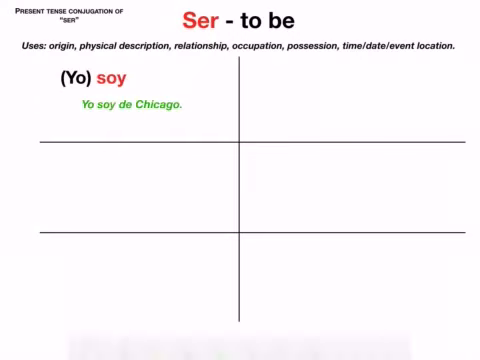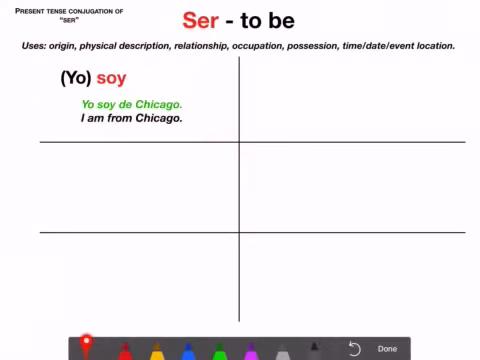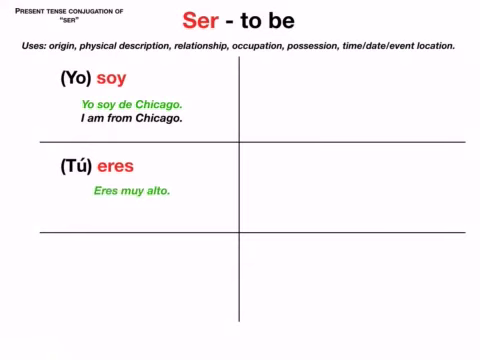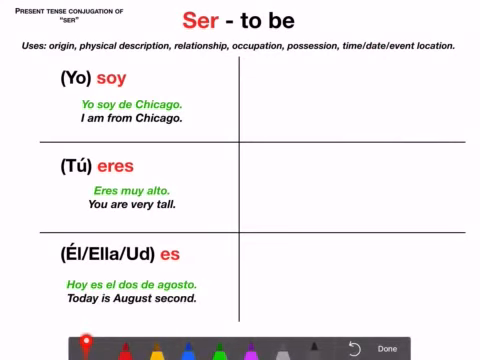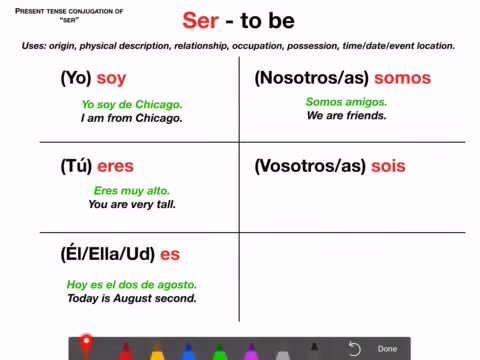Yo soy de Chicago. I'm from Chicago. Tú eres muy alto. You are very tall. Él, ella, or usted es. Hoy es el 2 de agosto. Notice that I'm using this for today. Today is talking about date. Today is August 2nd. For nosotros or nosotras, you're going to say somos. So somos amigos. Again, that's a relationship. We are friends. Vosotros or vosotras would be sois.